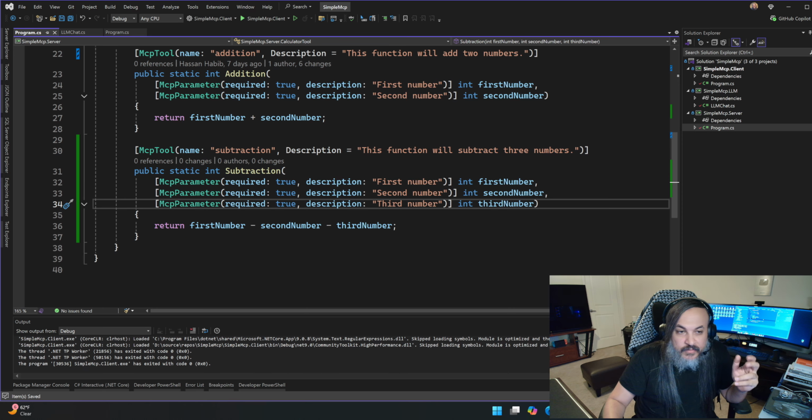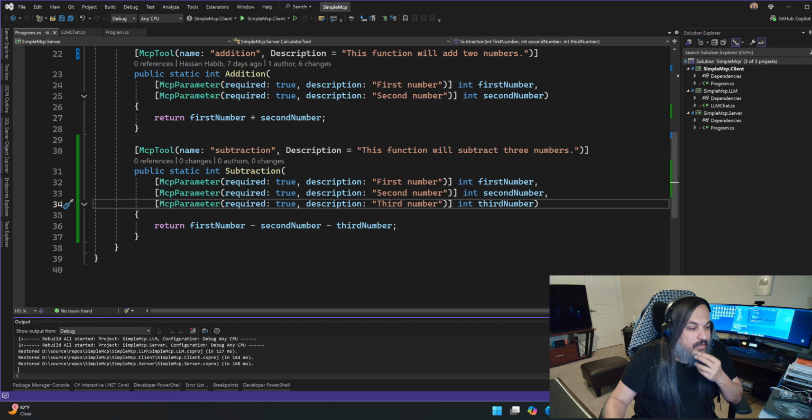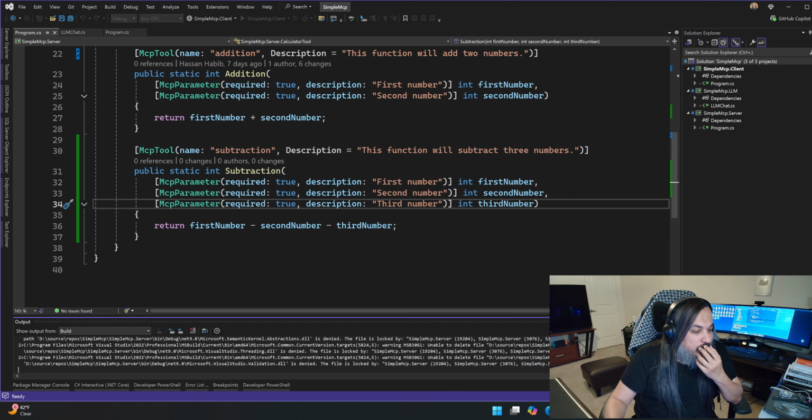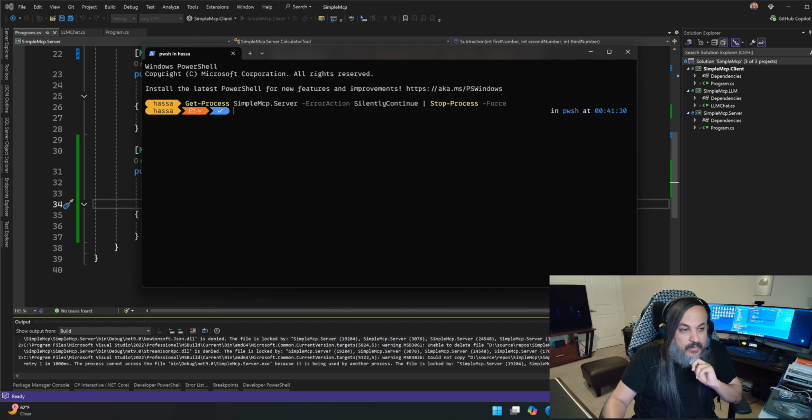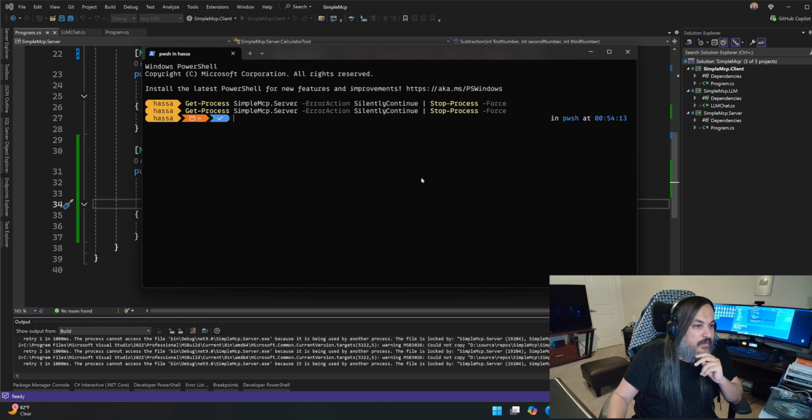The model is sort of different because the number of parameters here are changing, right? Let's see what that does. So first number minus second number minus third number. Okay, I get it. Now let's see if it will let us build though. Did this dispose thing work? I don't think that dispose thing worked. Well, Parker, dispose thing didn't work.